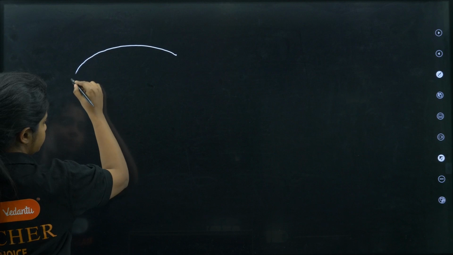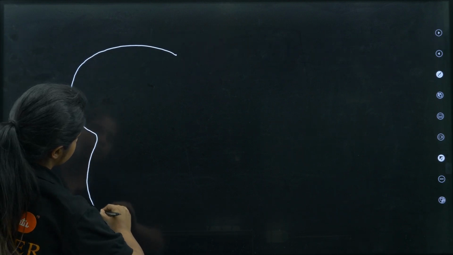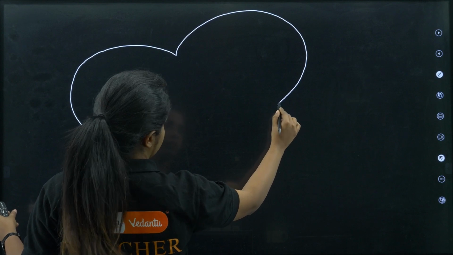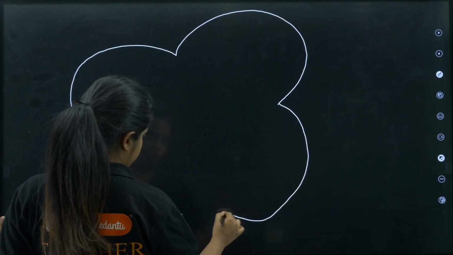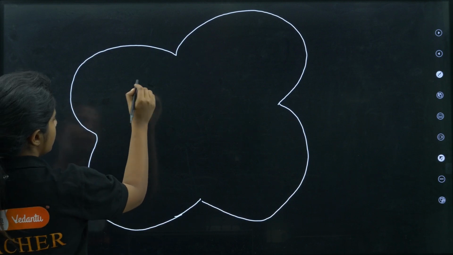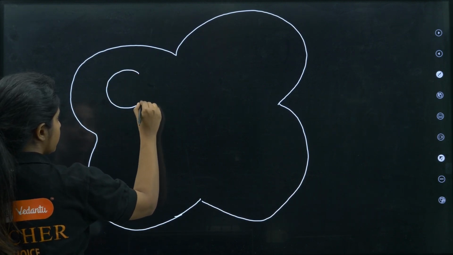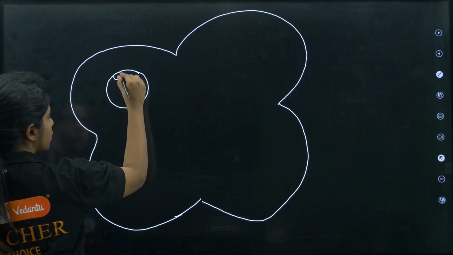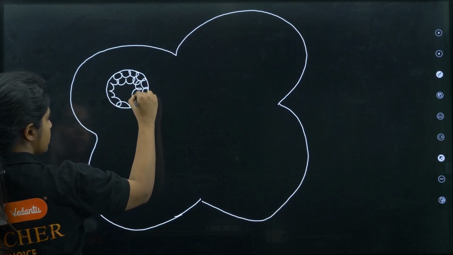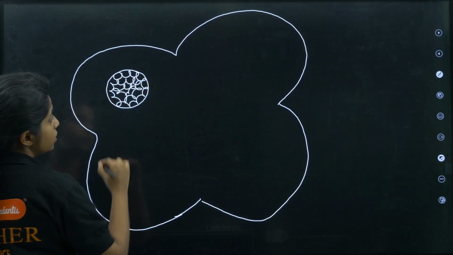So anther, you can make something like this. Since I cannot see the proportion, anyways, works. So in the middle, you have certain cells which form the sporogenous tissue. What does it form, my dear children?